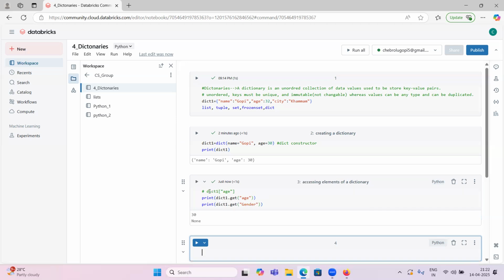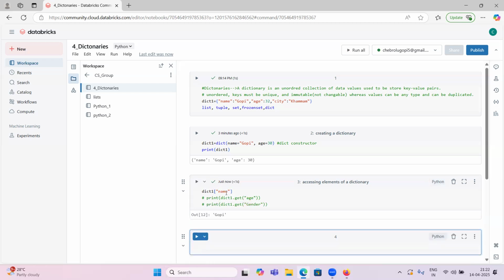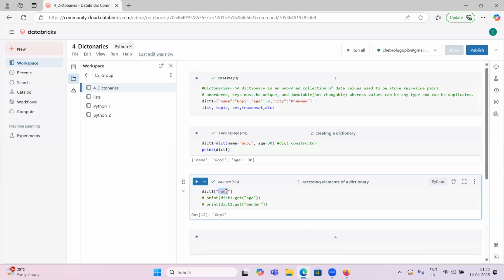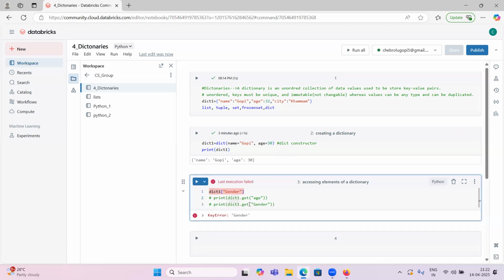What is the difference between both of these? Because we can directly use this one, right? Why do we need the get method? If I pass the key name, Gopi is printed. If I pass gender, which is not there, it will throw an error. But if I use the get method, it won't throw an error.